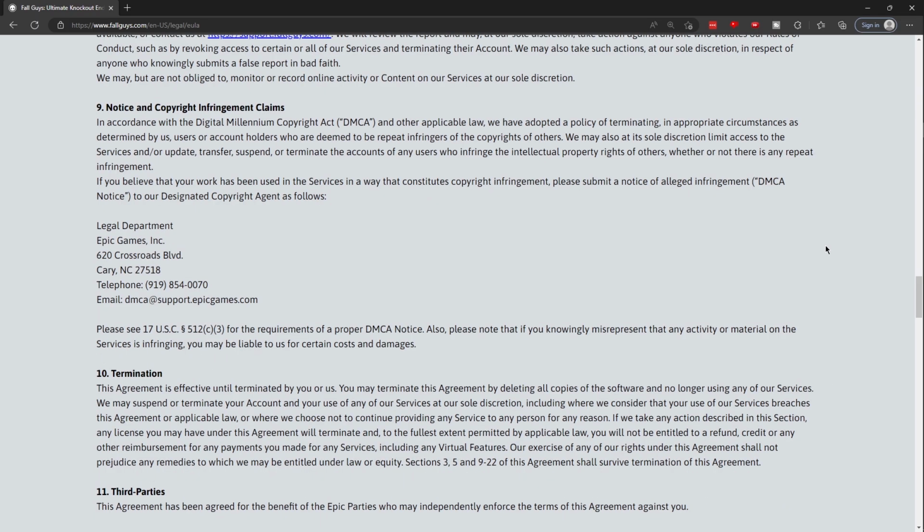9. Notice and copyright infringement claims. In accordance with the Digital Millennium Copyright Act (DMCA) and other applicable law, we have adopted a policy of terminating, in appropriate circumstances as determined by us, users or account holders who are deemed to be repeat infringers of the copyright of others. We may also, at our sole discretion, limit access to the services and/or update, transfer, suspend, or terminate the accounts of any users who infringe the intellectual property rights of others, whether or not there is any repeat infringement.